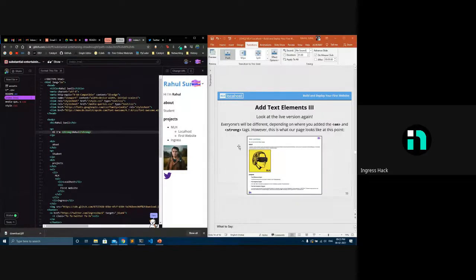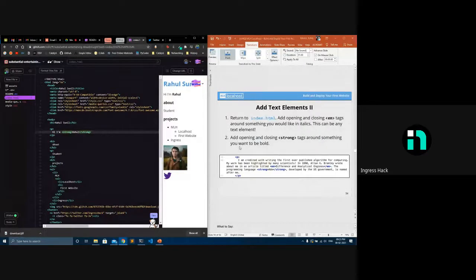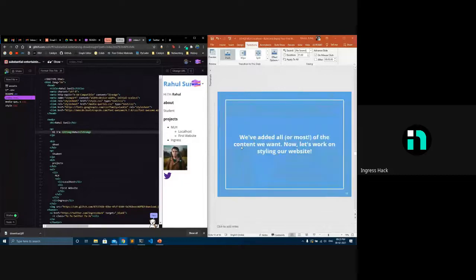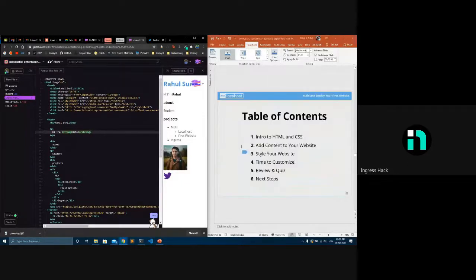Then yeah, you can use this for standing some things out, highlighting some things in your about, maybe that you're a full stack developer, or that you love a particular language. If you want the person visiting your site to grab that particular information, if you want something to stand out in your website, you can use strong or emphasis. So you can use these to make it much more aesthetically beautiful.